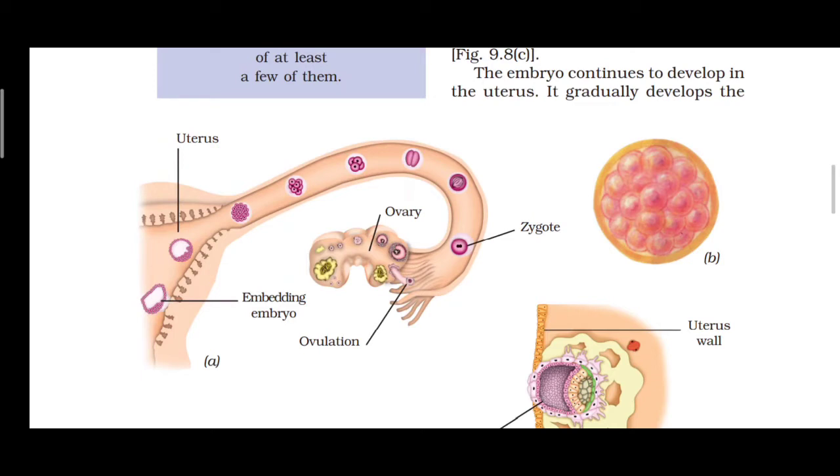What are the body parts? Hands, legs, head, eyes, ears, etc. also develop. The stage of the embryo in which all the body parts can be identified is called what? Fetus.